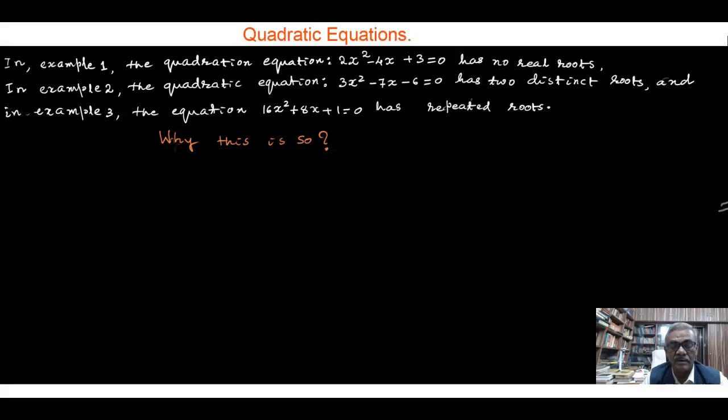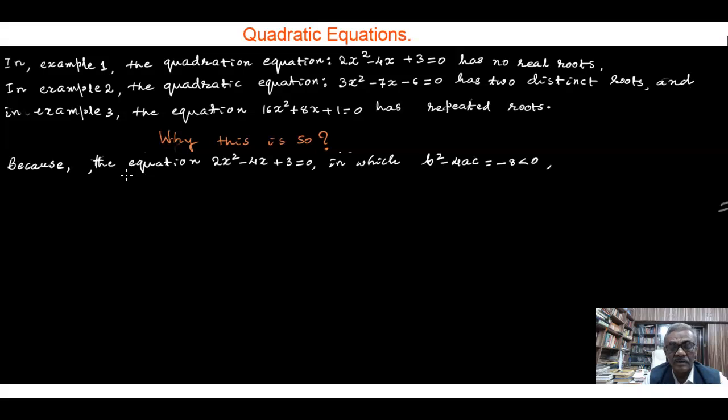The answer is that for the equation 2x square minus 4x plus 3 equal to 0, b square minus 4ac is equal to minus 8, which is less than 0.